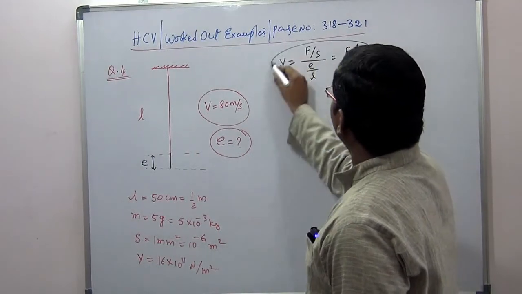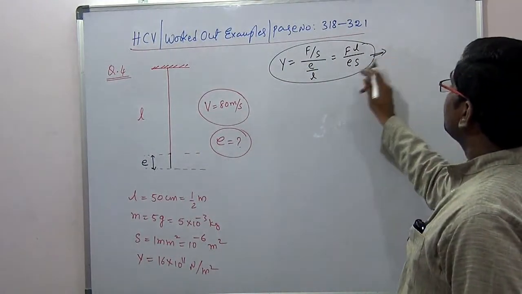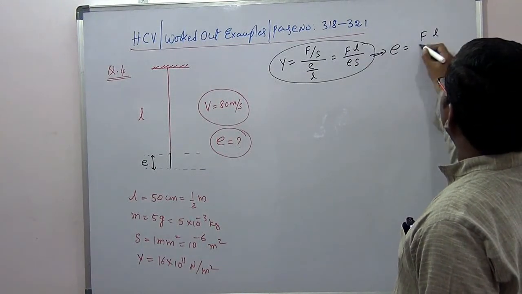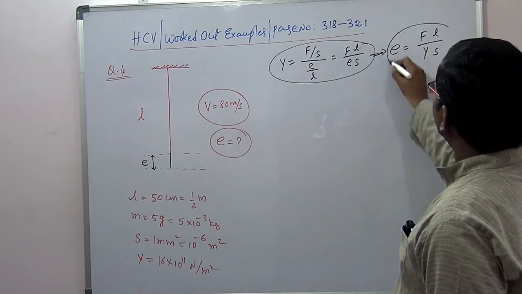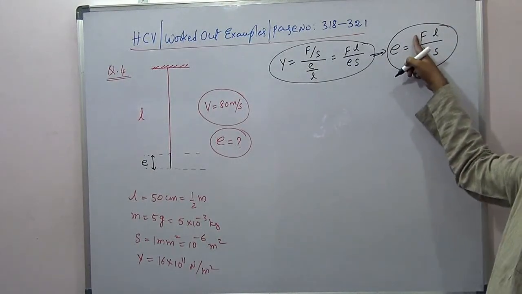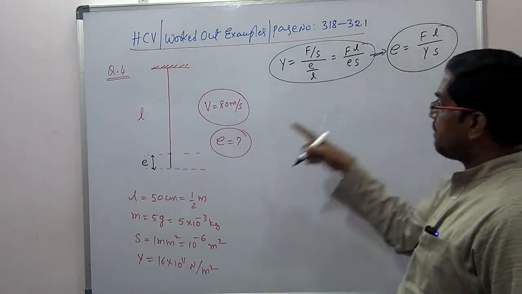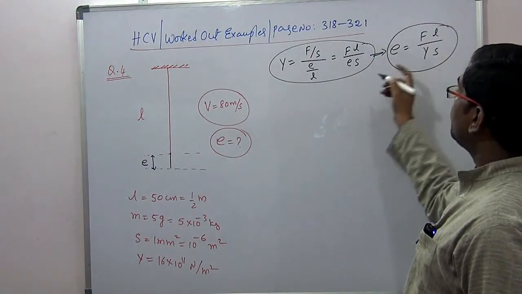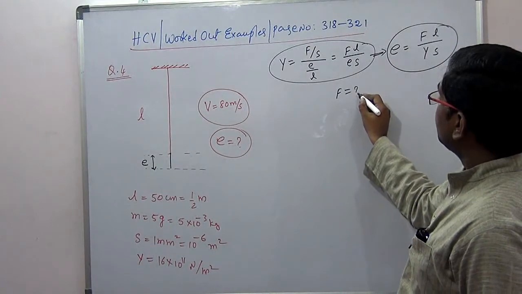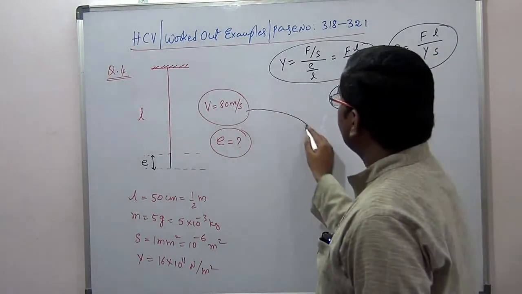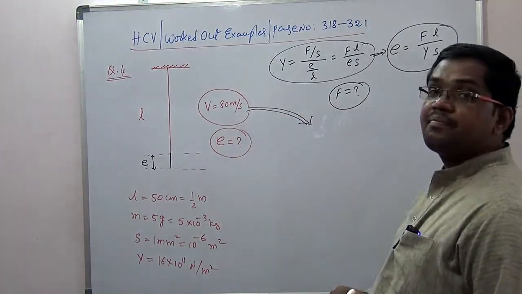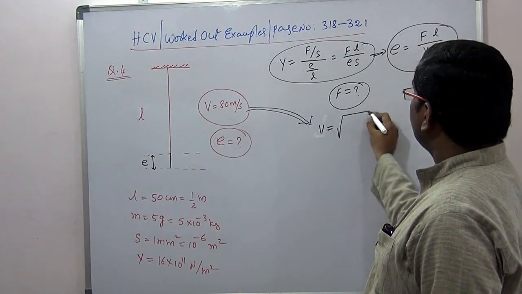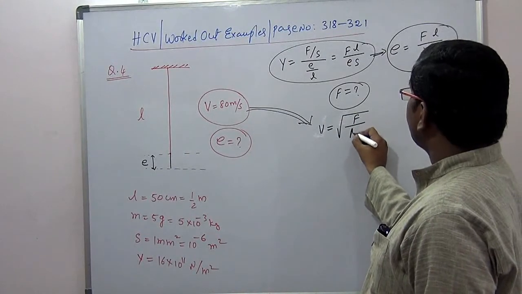So from here we need the extension. E is the extension. So extension will be equal to F L upon Y into S. In this formula, force, that is tension in the string, we require. Length is given in the problem, Y is given, cross sectional area is given, but only F is unknown for me. Then how to calculate F? They have given the V. So what is the formula for V? V will be equal to square root of force divided by linear mass density.